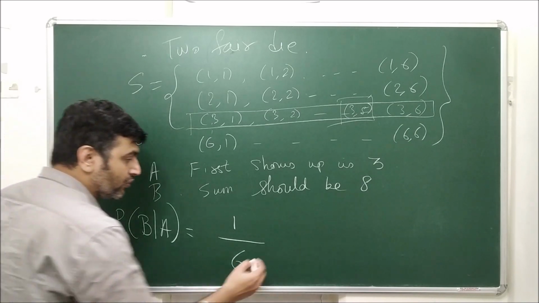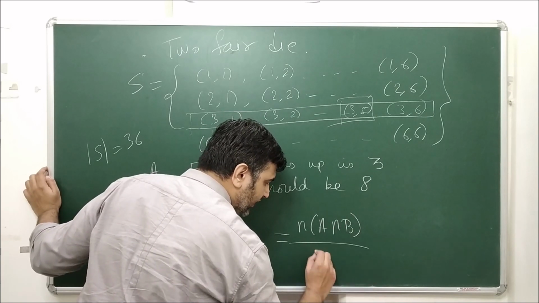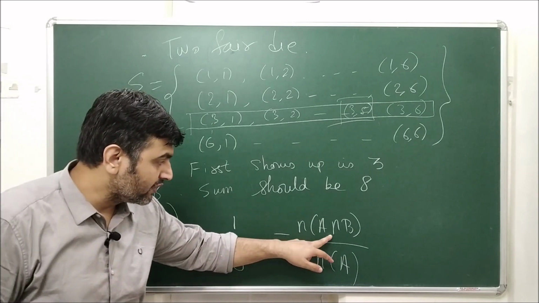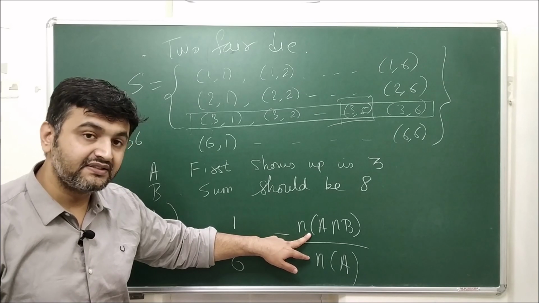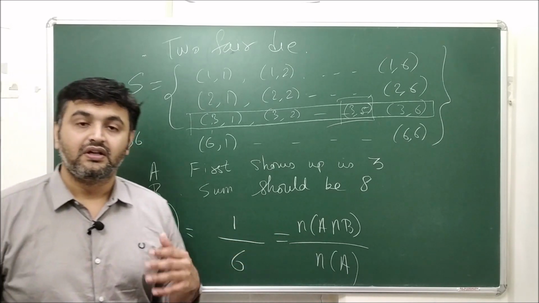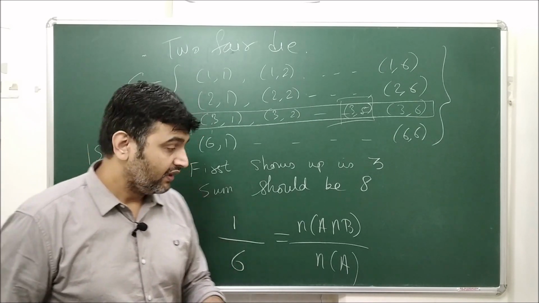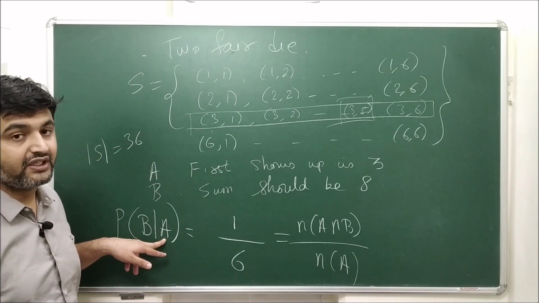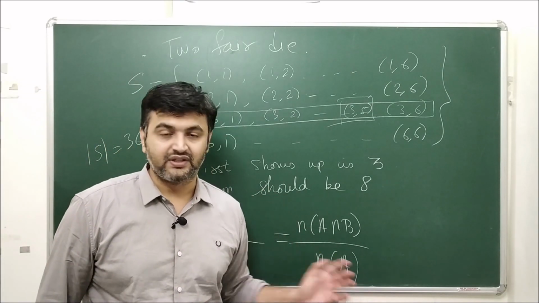So you can also use the formula as the number of elements in A intersection B upon the number of elements in A. And when you divide by the number of elements in the sample space in both numerator and denominator, you get probability of A intersection B upon probability of A. That's how in conditional probability you are reducing your sample space. Your sample space is nothing but the number of elements in the event which has already occurred. So that's another way of looking at it.